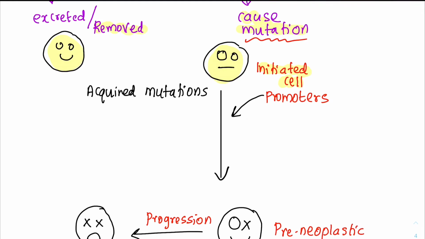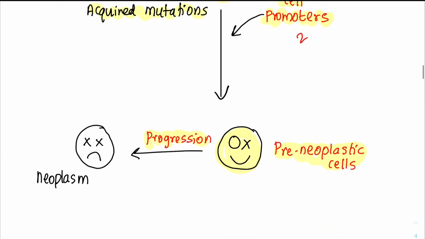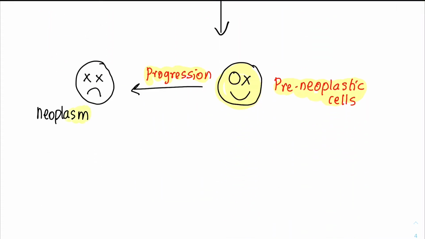Initiated cell undergoes further mutations, because of the actions of promoters, which are certain compounds which promote the process of further and further mutation, and it promotes the process of carcinogenesis, and that is why we call it step 2, that is promotion, right? So we'll get pre-neoplastic cells, and they further undergo mutations, and this step is known as progression, and this progression will create what? A neoplasm, right? This progression will create a neoplasm.